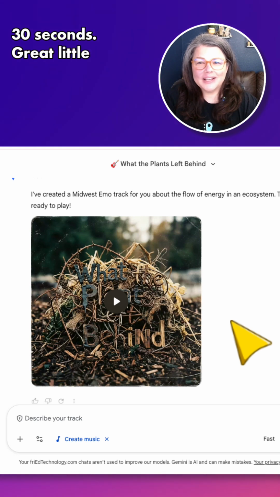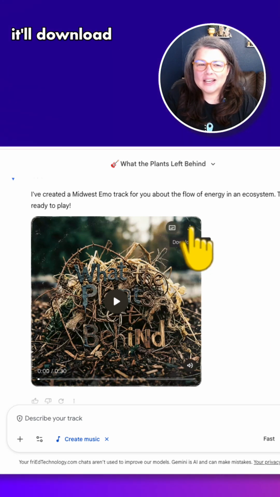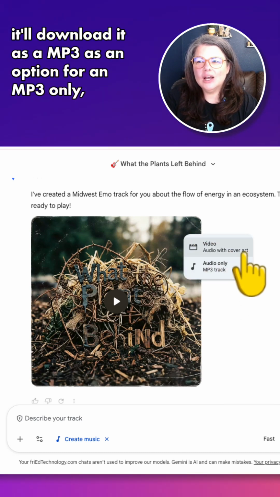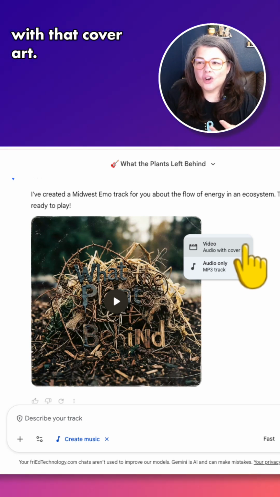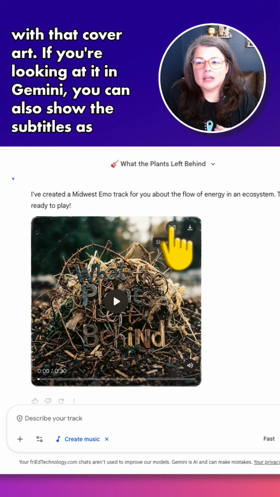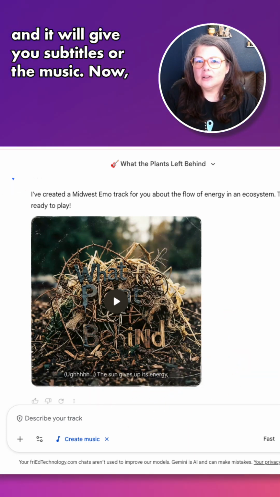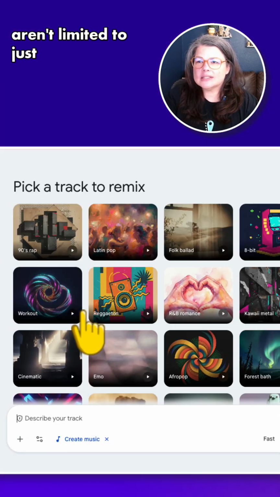30 seconds. Great little song, right? What we can do with this is we can then download it. It'll download as an MP3, as an option for an MP3 only, or you can download it as a video MP4 with that cover art. If you're looking at it in Gemini, you can also show the subtitles as well, and it will give you subtitles for the music.